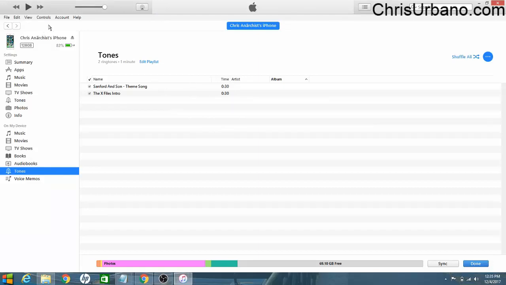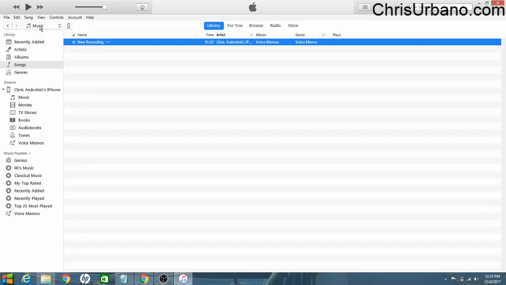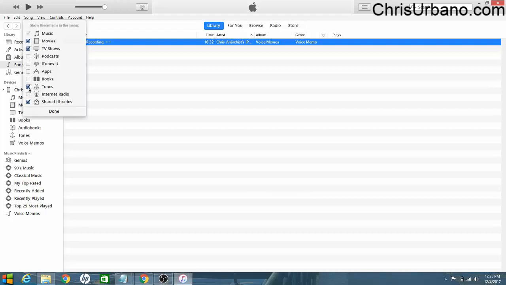And to fix this, right here there should be a drop-down box. It should say your music, your ringtones, whatever. If you don't see it, just click this little left arrow here, and this is the drop box we're looking for. Select that, select Tones. If you don't see Tones, just click on the Edit Menu and make sure you have a checkbox right there.